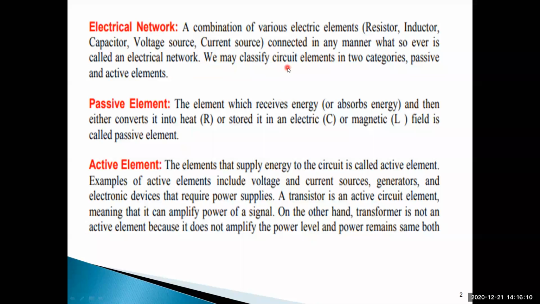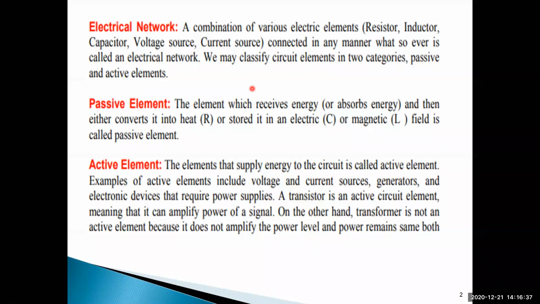We may classify electrical circuit elements into two categories. One is passive elements and the second one is active elements. This is one of the basic concepts required to understand basic electrical engineering. Generally, the active element is nothing but a power generating system. A power generating system is called an active element.